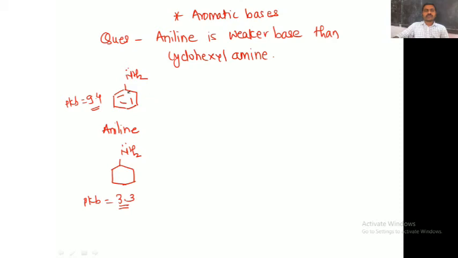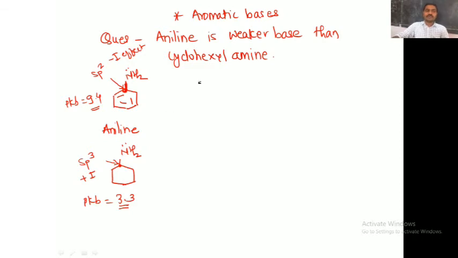Now if you look carefully at the structures of aniline and cyclohexylamine, this nitrogen is attached to a carbon which is sp2 hybridized, and an sp2 hybridized carbon generally exerts a minus I effect. In cyclohexylamine, this NH2 is attached to an sp3 hybridized carbon atom, which exerts the plus I effect.